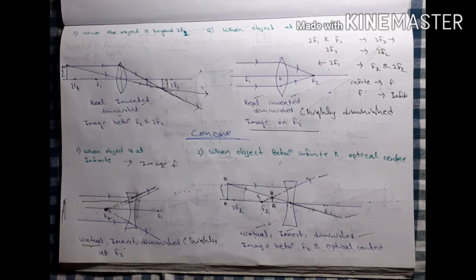Okay, this is our concept of ray diagrams, image formation, the rules of formation of images by a lens. In the next chapter, we will study the combination of lenses, power and different things. So it's your chapter, go through it in detail, and remember, motivation is the key to hard work.